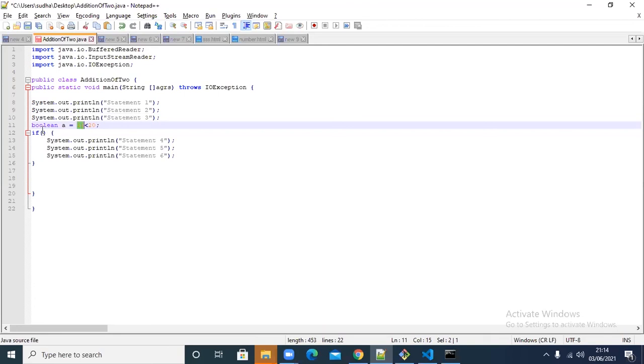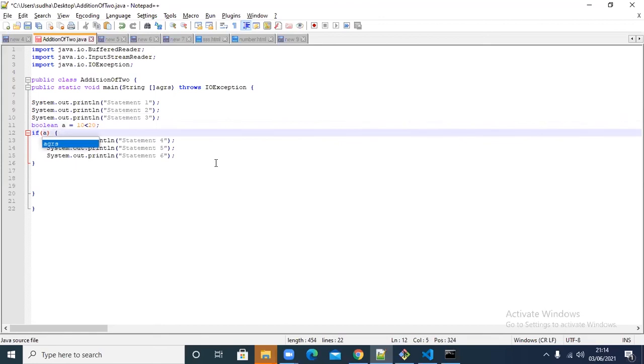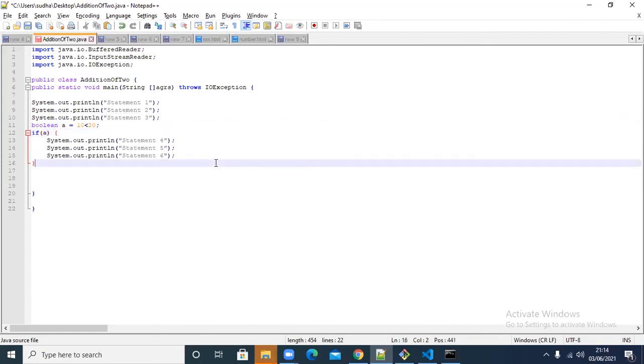Now if I use A here, if A is true, then it will go. If A is false, then it won't go. Both are same. I have to give a boolean value, that's it. A boolean value or a boolean variable or a condition directly. However, everything is same. I can take a condition and store it in some other variable and use that variable's value, or I can put the same thing there directly. What is the problem? Both are same only, na? Like that.